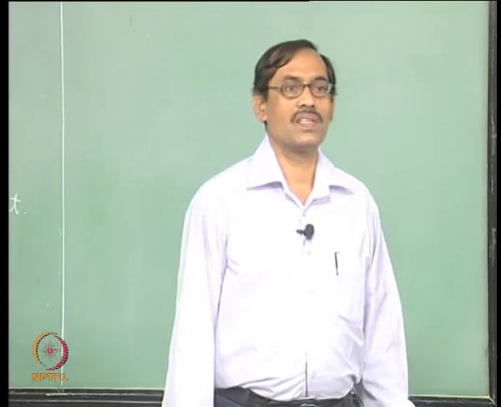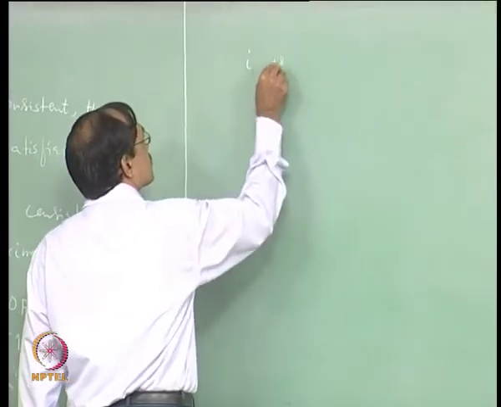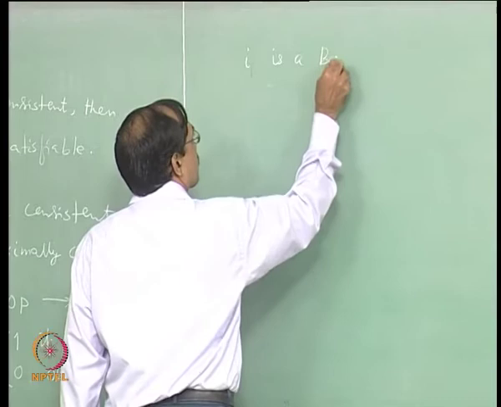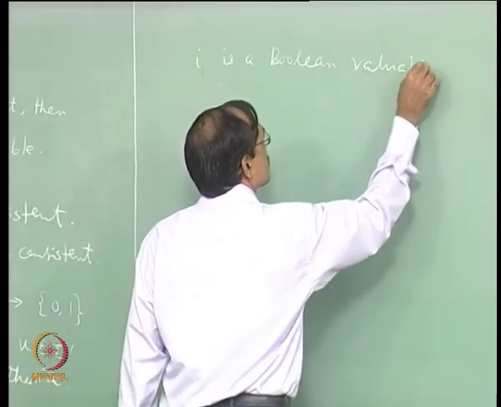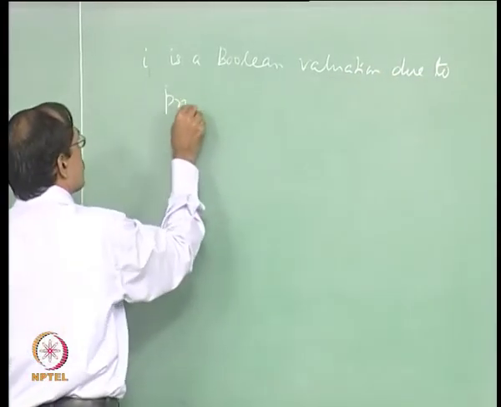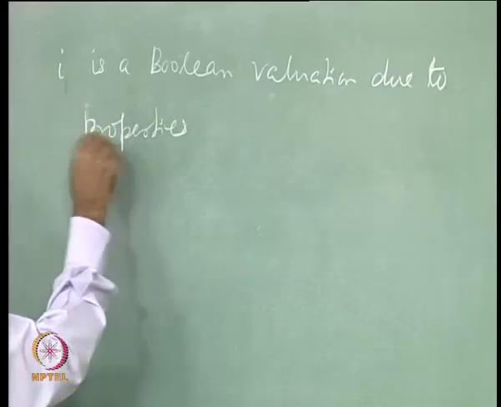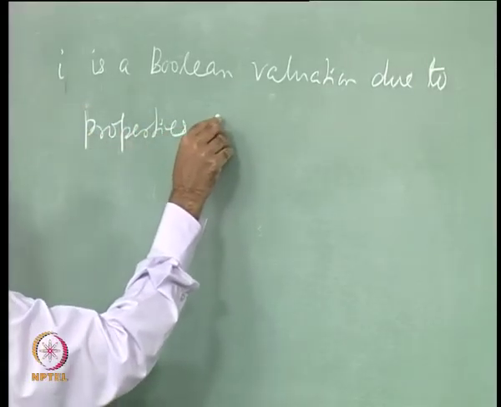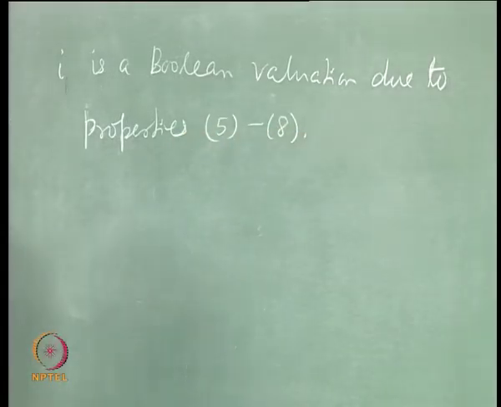So, we see from this that I is a Boolean valuation, due to the last four properties, 5 to 8, of sigma prime.